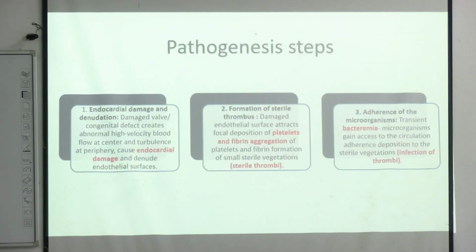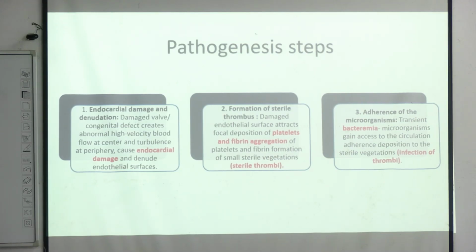Let's discuss in detail. First, there will be damaged valves or congenital defects that create abnormal blood velocity. This will lead to turbulence, which will cause endocardial damage, and this can lead to denuded endothelial surfaces. After that, the damaged endothelial surface attracts platelet and fibrin aggregates, and they will form small sterile vegetations.